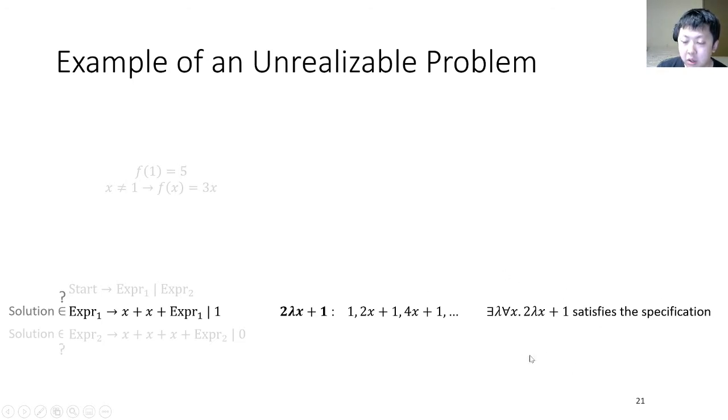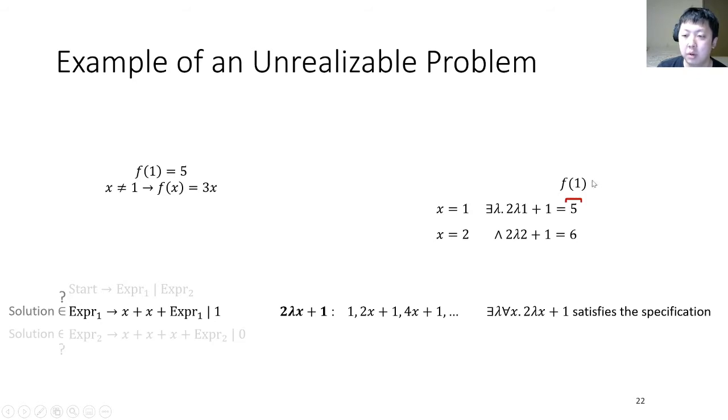However, this formula is non-linear and it is hard to decide. So we restrict ourselves to only two inputs, x equal to 1 and x equal to 2, and we only need to check if there is a term satisfying the specification on these two inputs, which means that we just need to check if there exists some lambda such that 2 lambda 1 plus 1 equal to 5, where 5 is the value of f1, which can be inferred from the specification. And we also need to ask that 2 lambda 2 plus 1 is equal to 6, which is the value of f2.